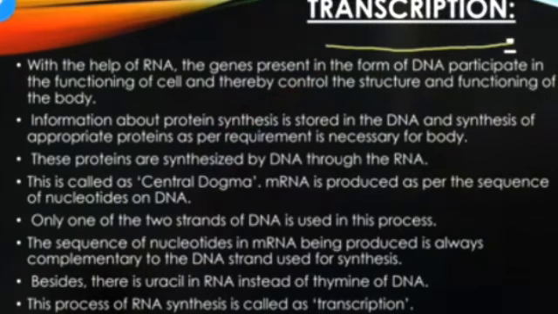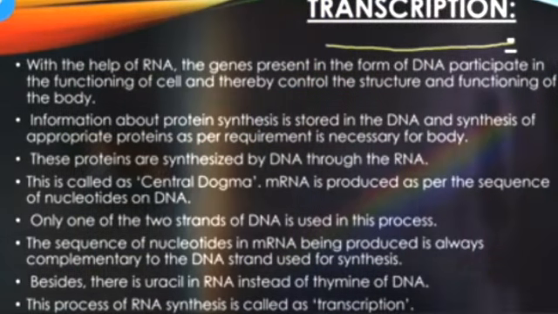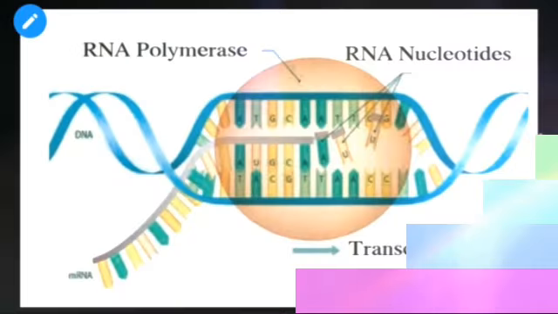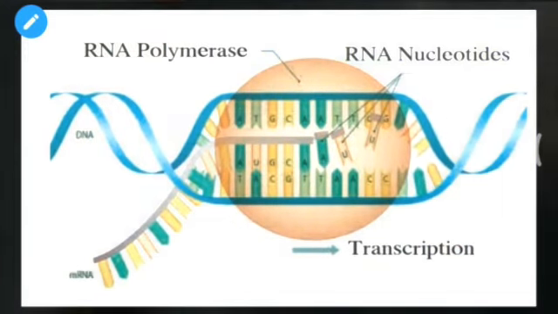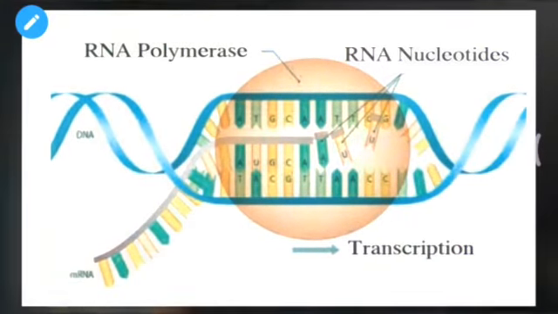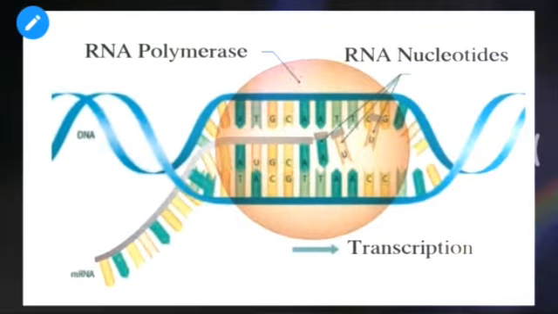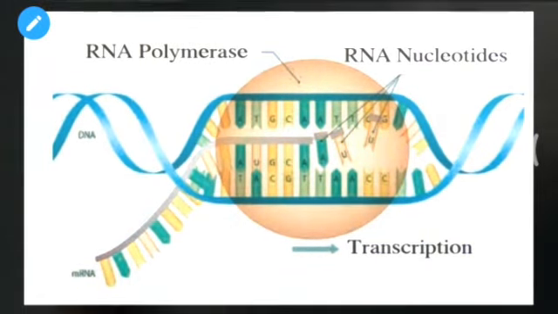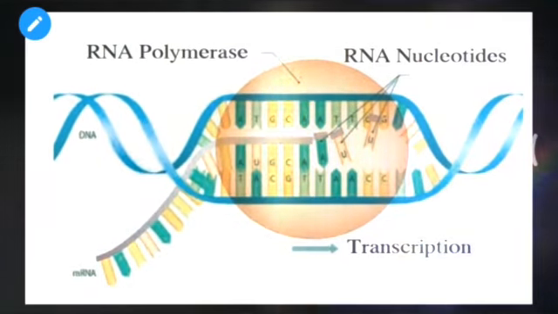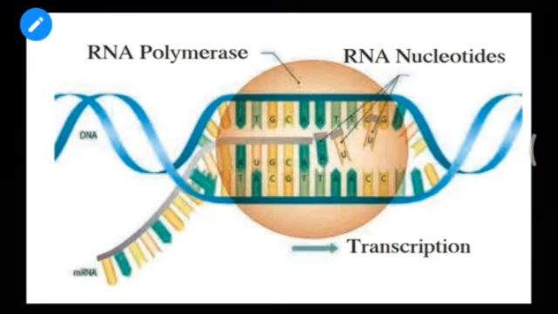We will get into the details about transcription using this diagram, which is coming in the next slide. As you can see in the diagram, which is there in the textbook also, there are two blue colored strands of DNA which have opened up, and out of the two strands, the strand which is down below is the strand on which a new copy of mRNA is made. Whatever is required for making this new copy of RNA, you can see a circular RNA polymerase sitting there on the two strands of DNA, and there are nucleotides required.